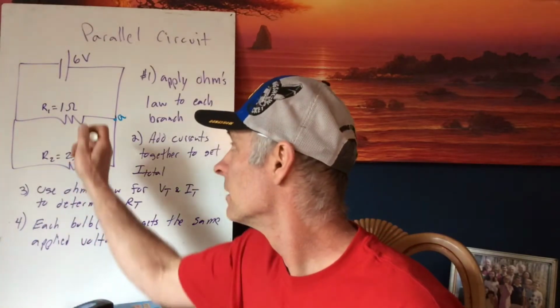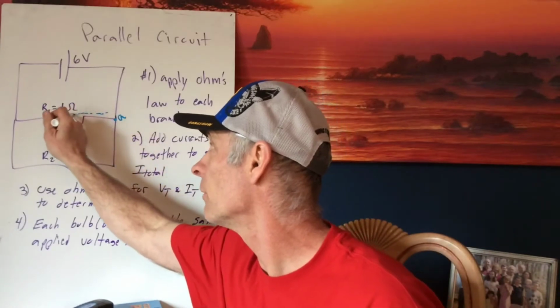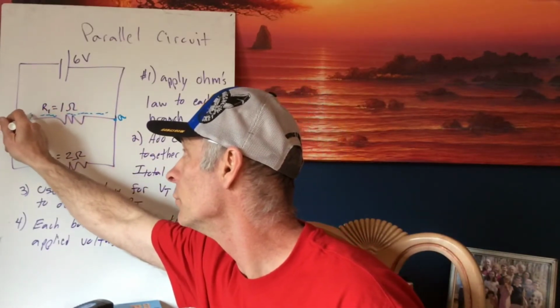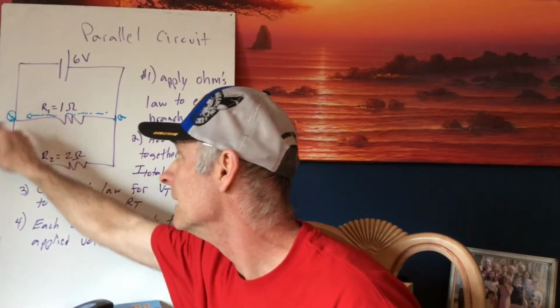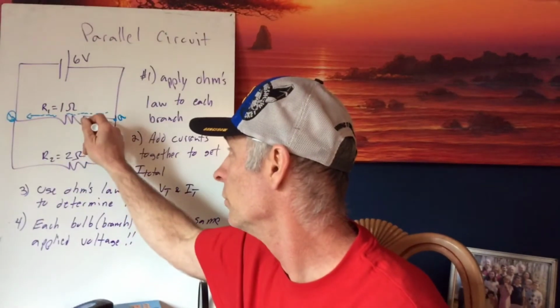One going up this route from A over to B. So I've got point A and point B here. But another current, not the same amount, would go this way because there are multiple paths for the current to travel, because there are 2 separate paths.